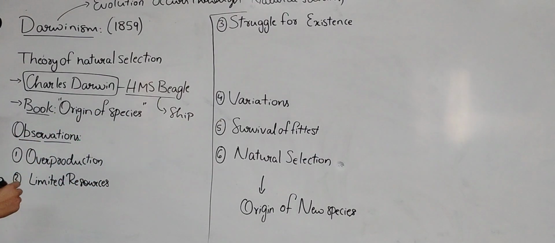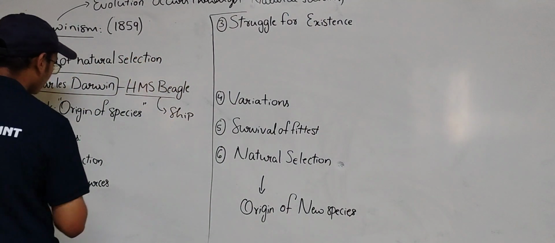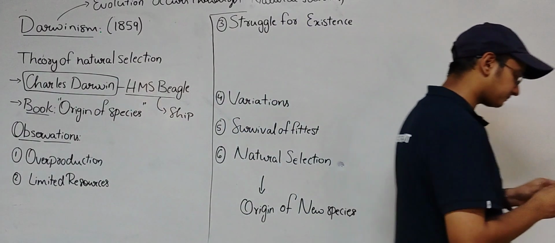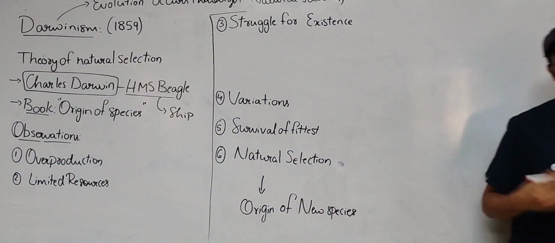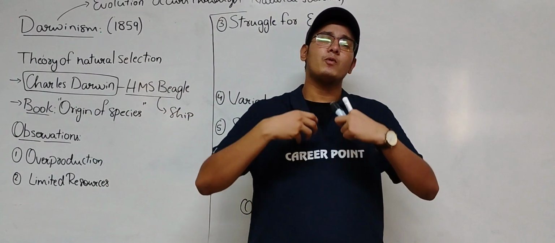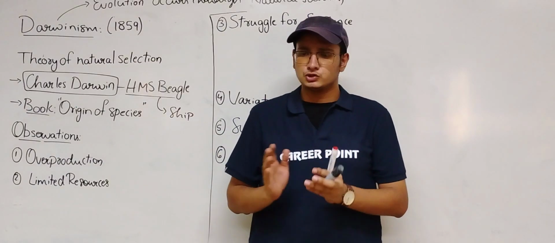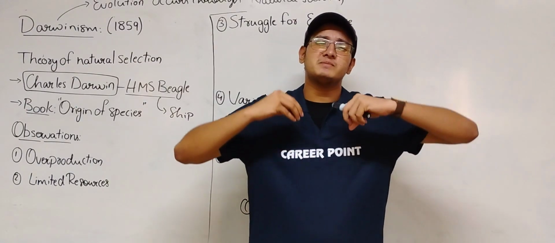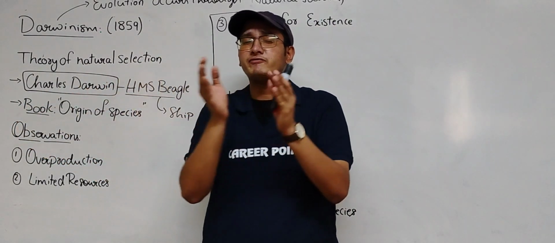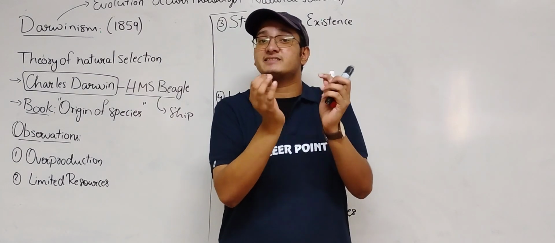Coming to his observations, there are 6 main observations. The first observation is overproduction. What does overproduction mean? The name itself says it: overproduction of offspring, so that there will be a chance of survival. If we take a fish, it will lay hundreds and hundreds of eggs, but from those hundreds of eggs only a few will germinate. So this increases the survival rate.